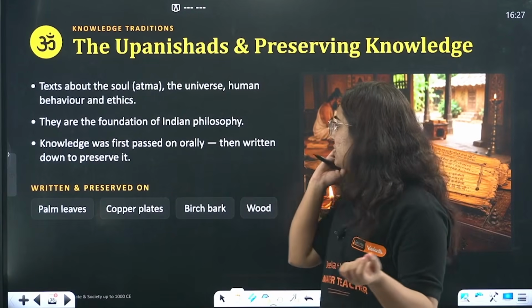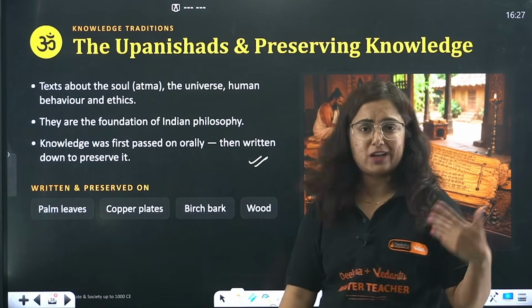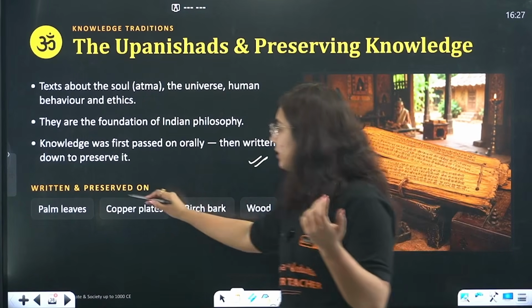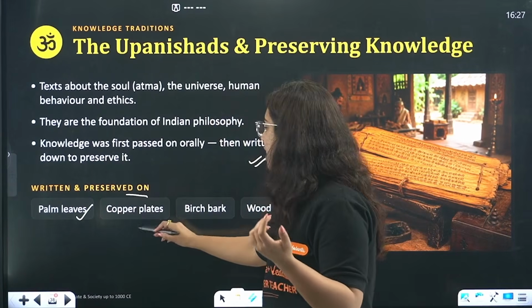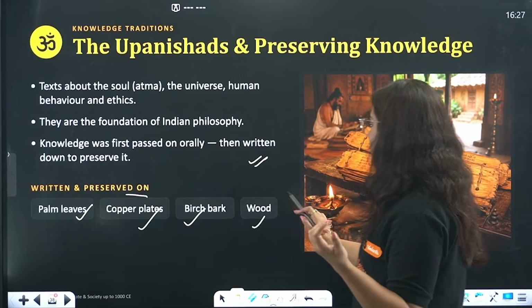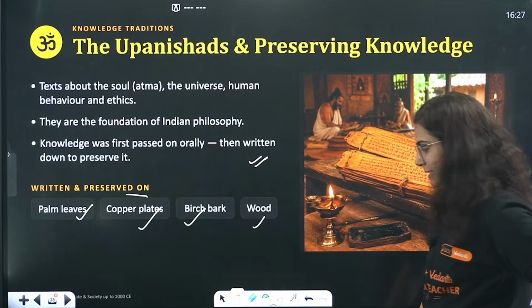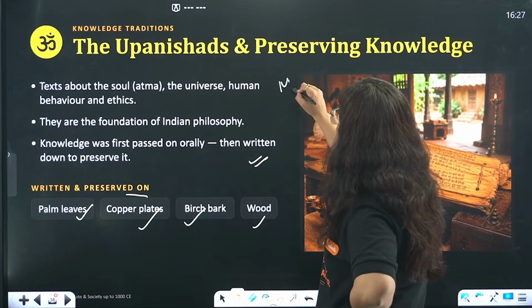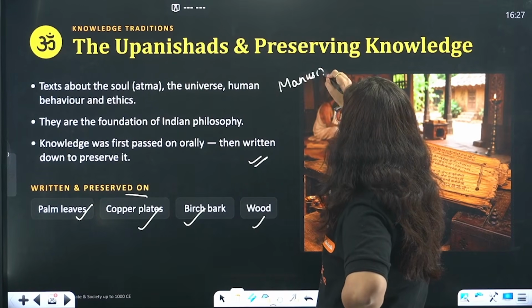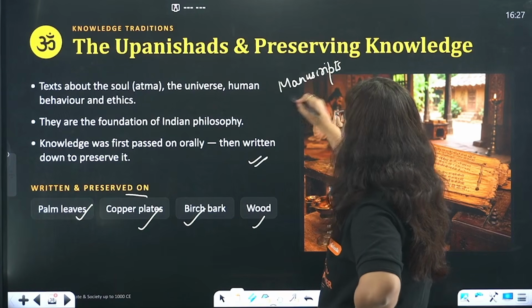So knowledge was first transmitted orally, then started to be written. However, they were written and preserved on palm leaves, copper plates, birch bark and wood. So this is how the Upanishads were written. Okay? They were basically manuscripts. Manuscripts are the scripts written by hand.